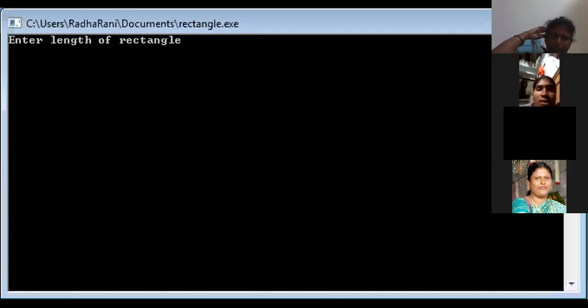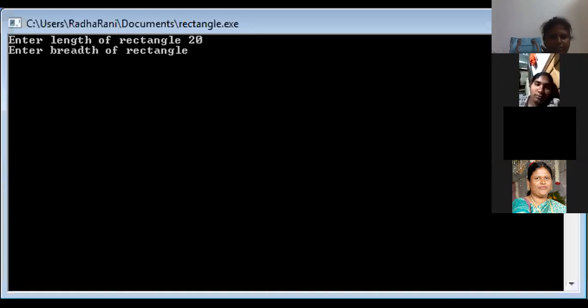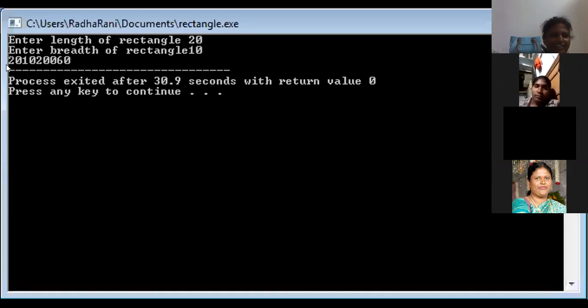Yes. Tell me some value for length. We can take the same values. Okay, 20. Enter. Breadth 10. Now see the output. How is it now? Everything is there, but is it understandable for you? First one is 20, second one is 10. That is nothing but length is 20, breadth is 10, area is 200, and perimeter is 60.